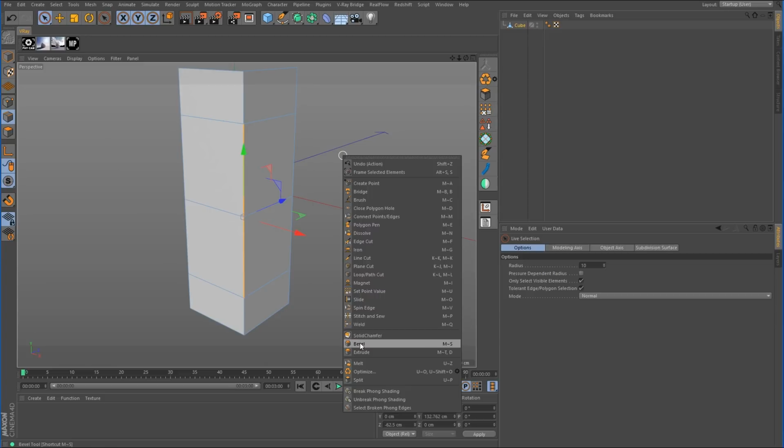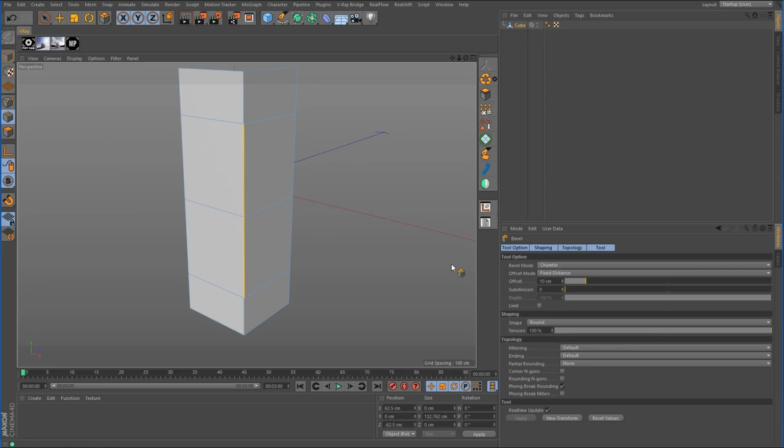I want to go to the bevel tool and be sure that you're in chamfer for the bevel mode. The offset mode is fixed distance, and the offset doesn't really matter right now. But what we want to pay close attention to is subdivision. You want to make sure this is set to 0. So just click and drag in the viewport, however far you want that to go. I think that right there looks pretty good.